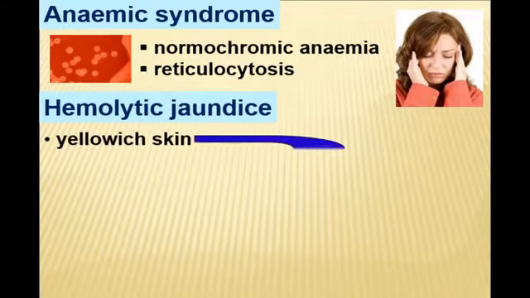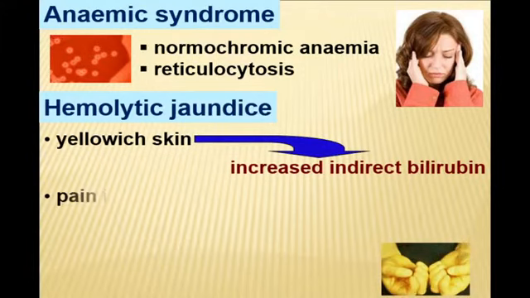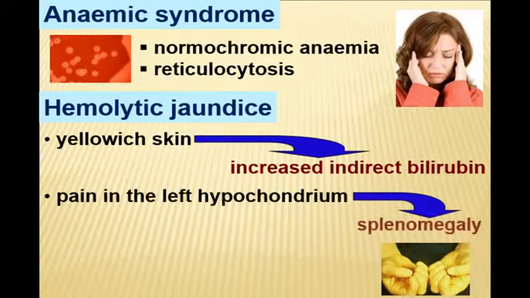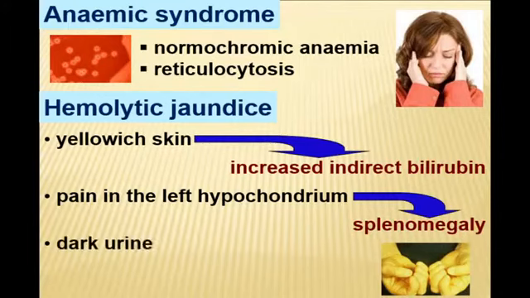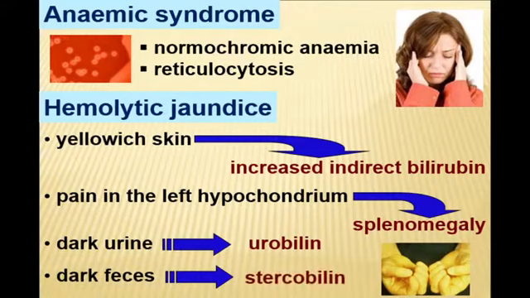Hemolytic jaundice is the next specific syndrome of hemolytic anemia. It's characterized with yellowish color of skin due to increased indirect bilirubin in blood. The patient can feel discomfort in the left hypochondrium due to splenomegaly, the depot of destroyed blood cells, and if the patient is attentive, he can see that his urine and feces become dark due to increased synthesis of urobilin and stercobilin, which will be removed with urine and feces.